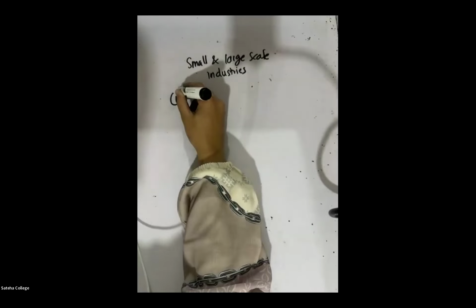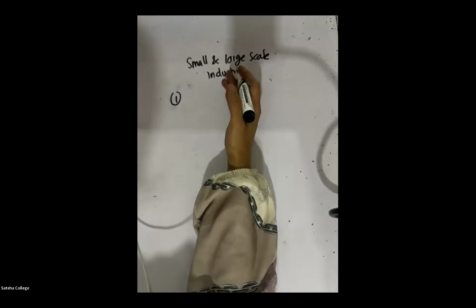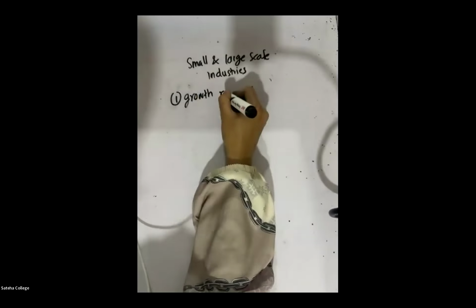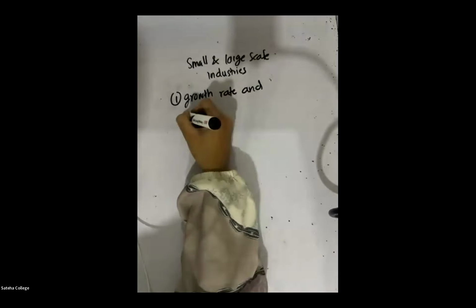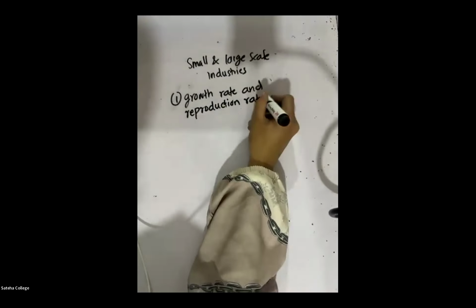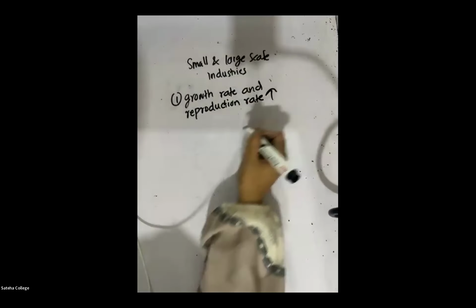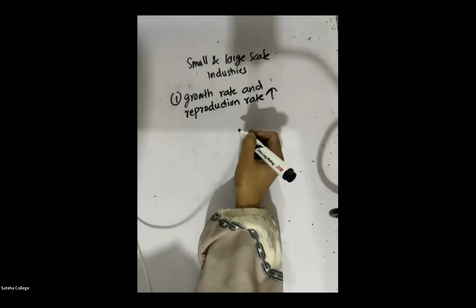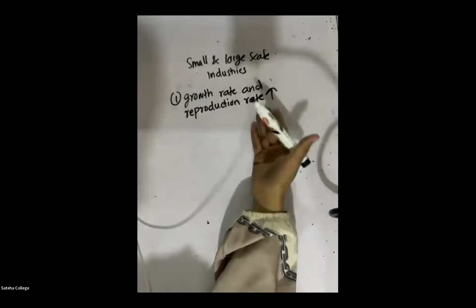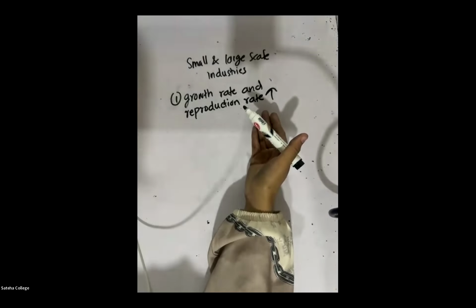One thing is that the growth rate and the reproduction rate are high. Microorganisms grow fast. The growth rate is high, and also the reproduction rate is high. Can you remember, in the first class I explained this? The growth rate and the reproduction rate of microorganisms is high. If you take microorganisms, they quickly grow and quickly reproduce. So the growth rate and the reproduction rate of microorganisms is very, very high.